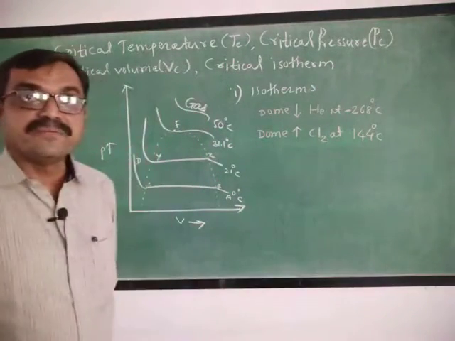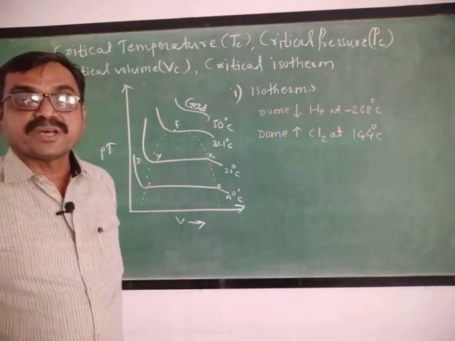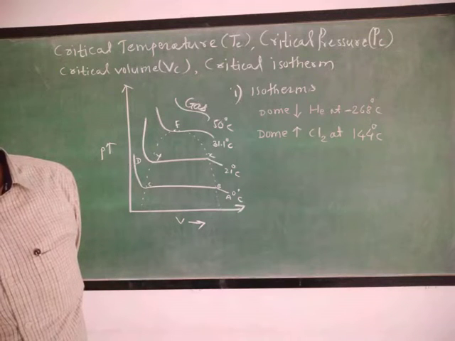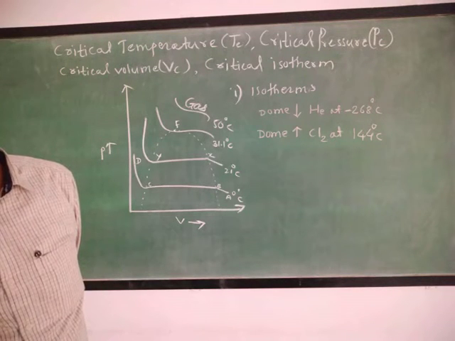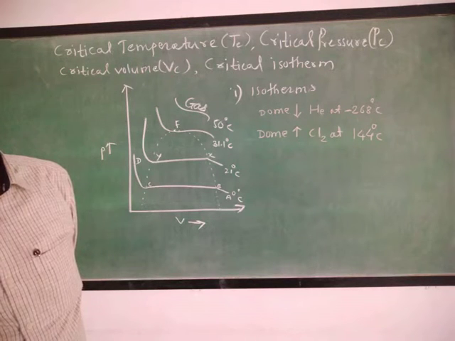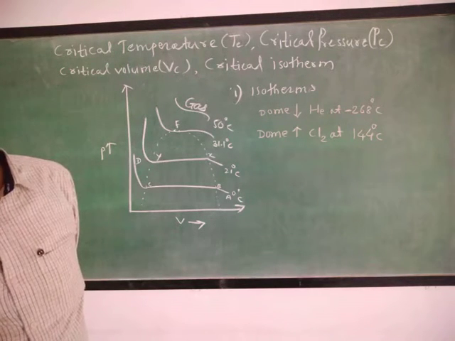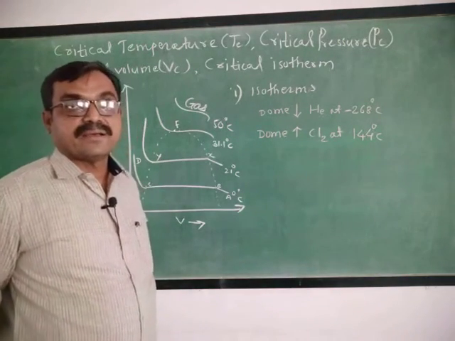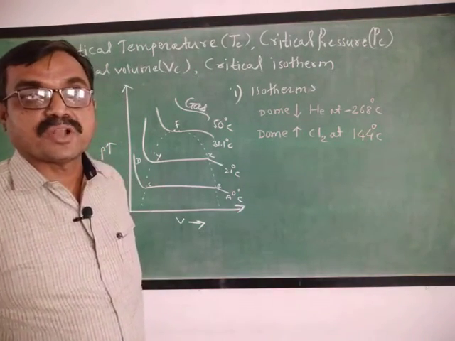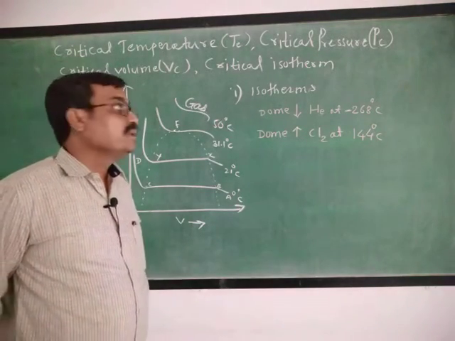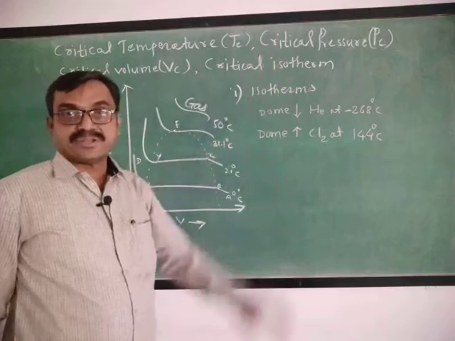Now critical pressure, that is PC. The pressure which is required for the liquefaction of gas at a constant temperature is called the critical pressure.